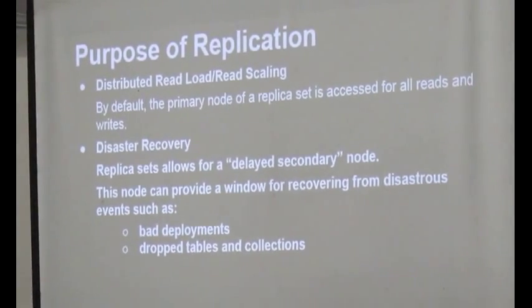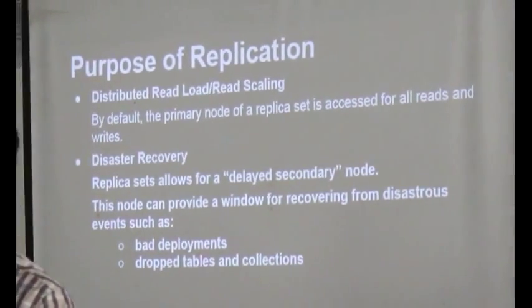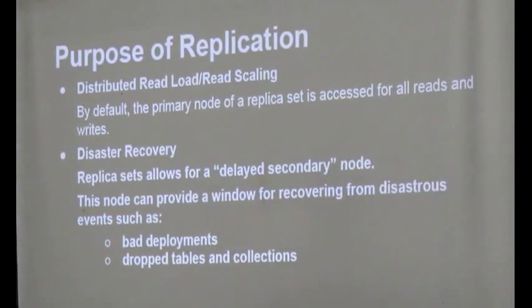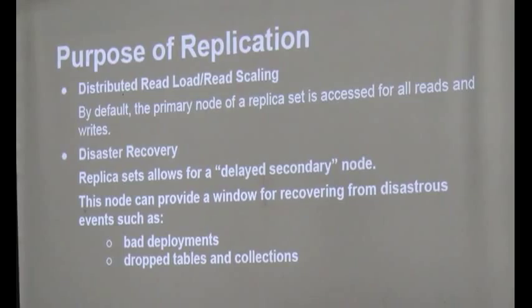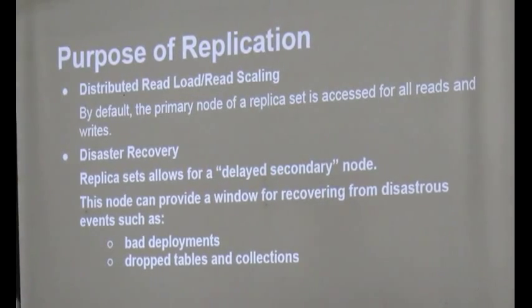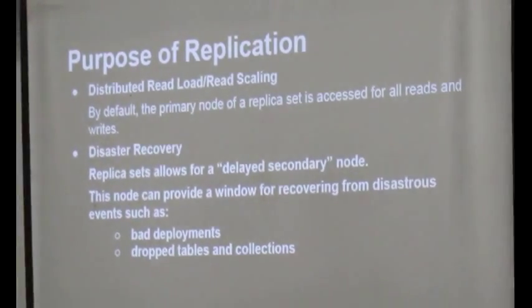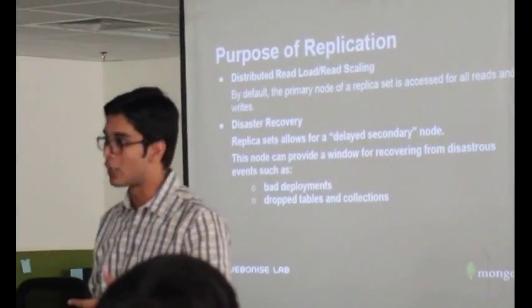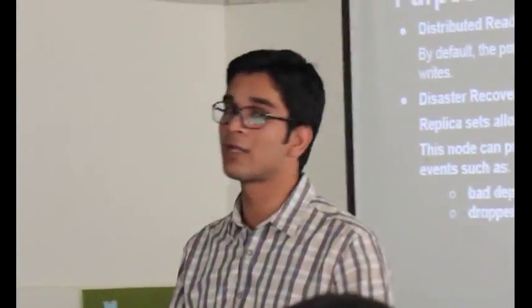With a delayed secondary, you always have one secondary available on some server that is synced with a delay. The delay can be 1 hour, 30 minutes, or 2 hours as well. If something goes wrong with the primary database in your application, you can directly jump to the delayed secondary node, which already has the data from 1 hour before and is not corrupted. You can roll back to that state. So it's very easy to detect a failure or recover whatever data was lost from your primary. This is known as disaster recovery.